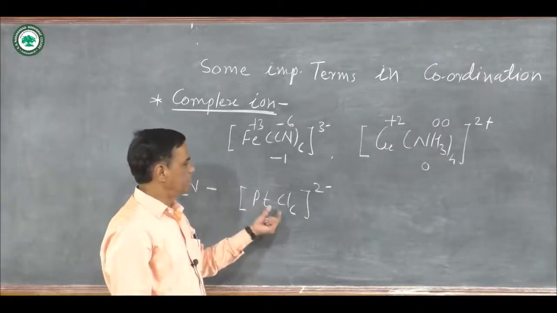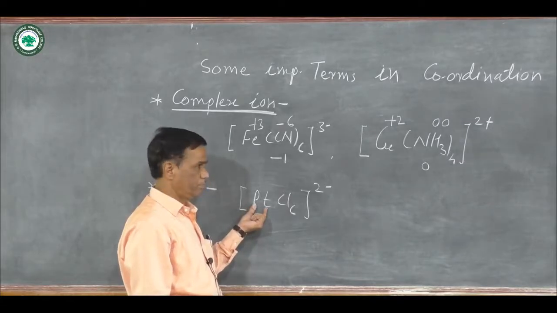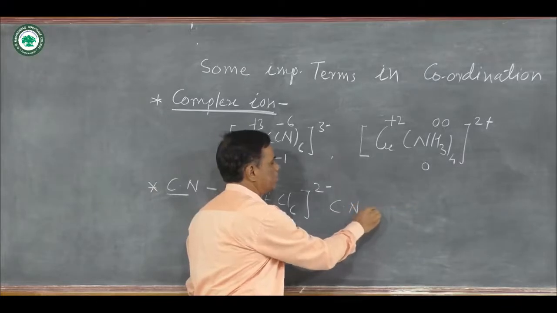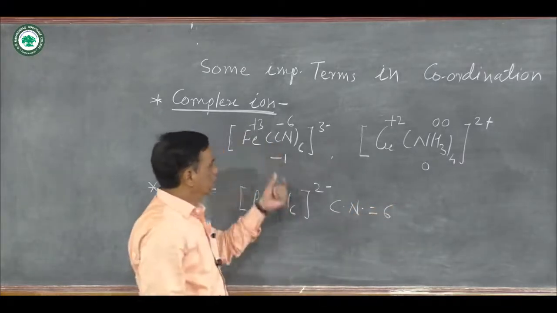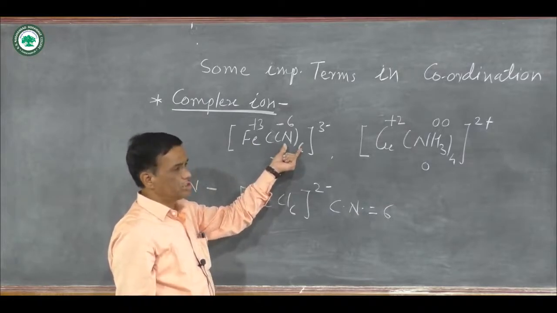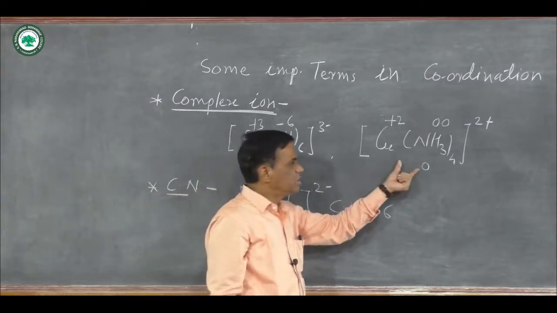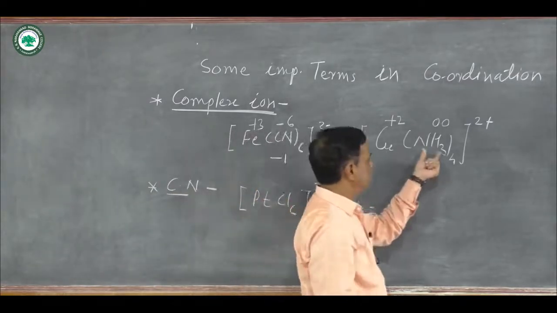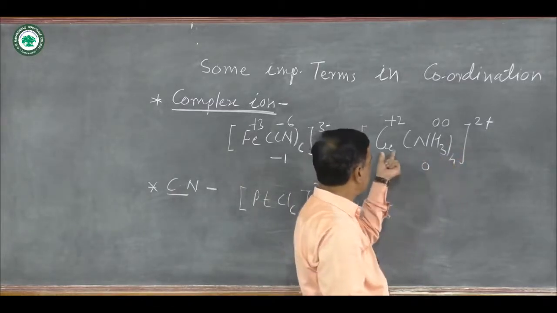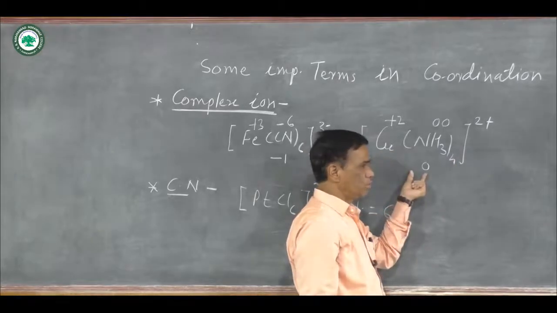In this complex ion, 6 chloride ligands are directly attached to the platinum metal ion, and therefore the coordination number of this complex ion is equal to 6. In this complex ion, again the coordination number is equal to 6. The reason is 6 cyanide ligands are directly attached to the Fe3+ ion. But in this positive complex ion, Cu(NH3)4 2+, 4 ligands of NH3 are directly attached to this Cu2+ ion, and here the coordination number is equal to 4.